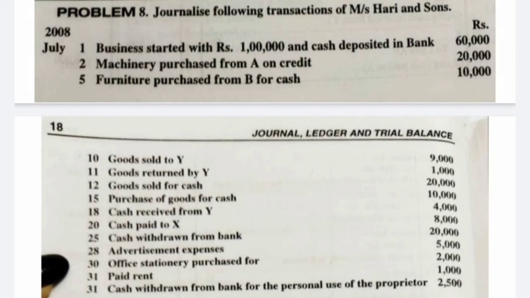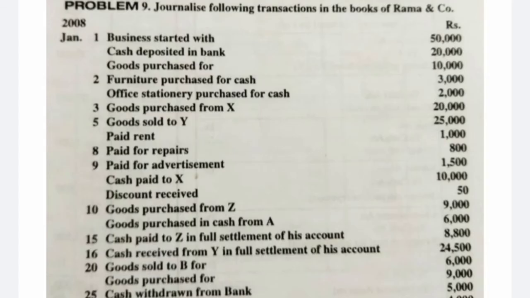They will confuse you by giving the cash withdrawn from bank for personal use. So here you should not get confused. Always for personal use, drawings will come on the debit side. Whatever they give, you should always take drawings on the debit side, and he is withdrawing from bank, so bank balance is getting reduced. You need to take credit side bank balance, that is of rupees 2500. Drawings account debit to bank account 2500. That's it. You should not think about cash in this transaction.